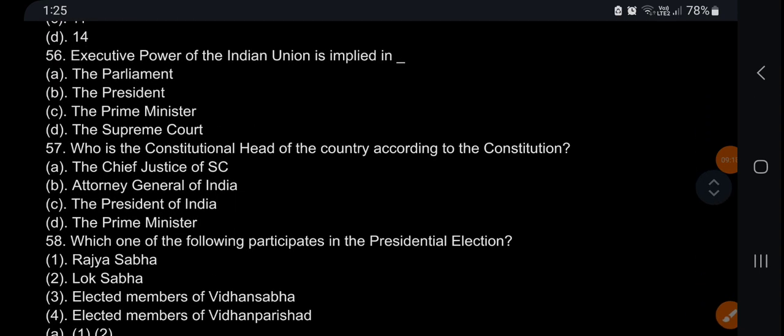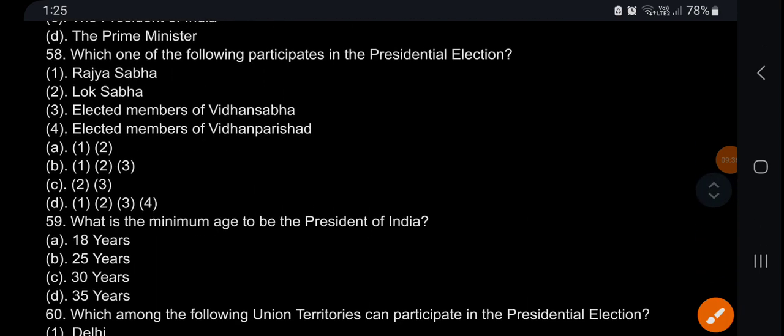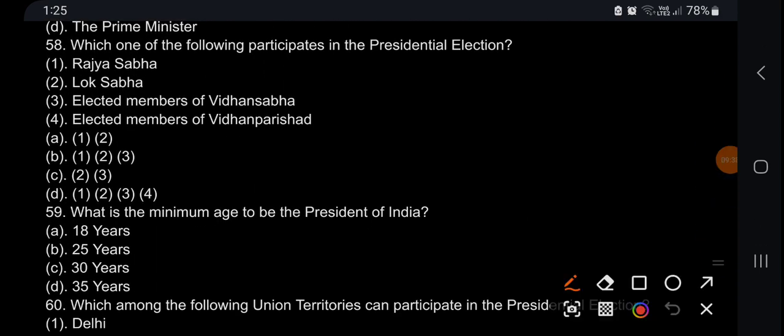Executive power of the Indian Union is vested in the President. Who is the constitutional head of the country according to the constitution? President. Which one of the following participates in the president election? Rajya Sabha, Lok Sabha, Vidhan Sabha means state legislative assembly, Parishad means state legislative council. 1, 2, 3. Answer is B.